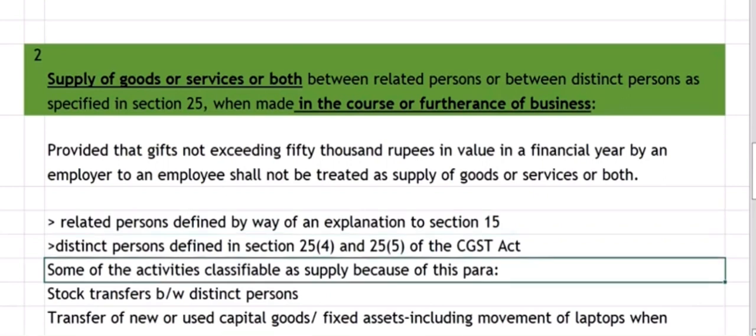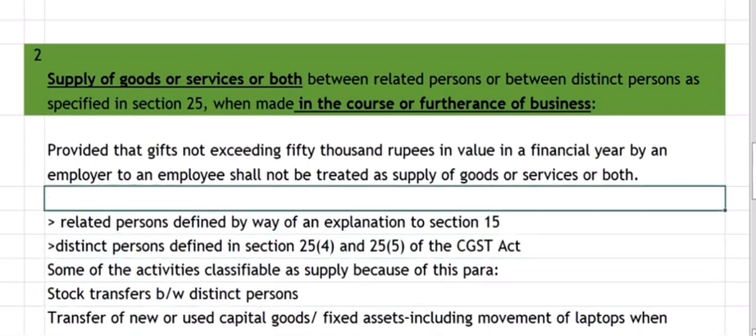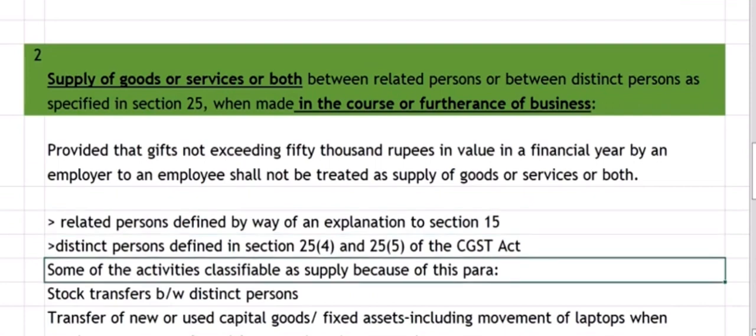So because of this entry, a number of transactions which are otherwise not taxable. Generally, what happens? Any supply between distinct persons will not be with consideration. It will be other than by way of consideration only, because they all belong to the same entity, and so any transfer to self will not be for consideration. But because of the deemed fiction in 25(4) and 25(5) of the CGST Act, they are treated as distinct persons, and because of para 2 of Schedule 1, any transfer between such distinct persons when made without consideration also will be classifiable as a supply.